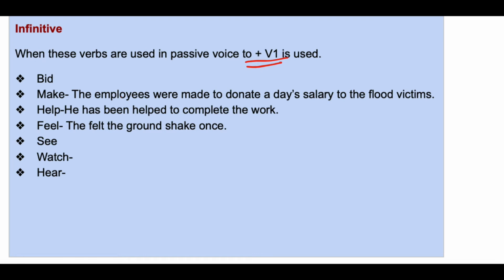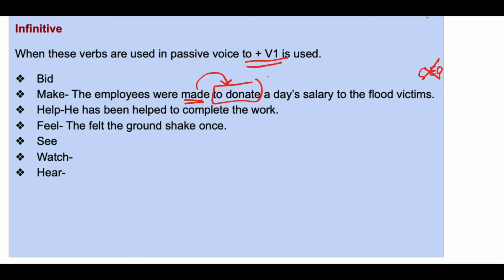Look at this example. The employees were made to donate. Now, who is the doer actually? The doer is the CEO, and the doer is not present over here in the sentence. So the sentence is in passive voice. That's why make will take infinitive, that is 2 plus V1.